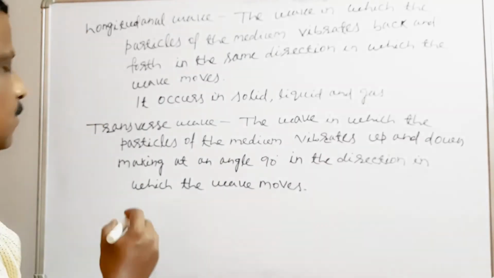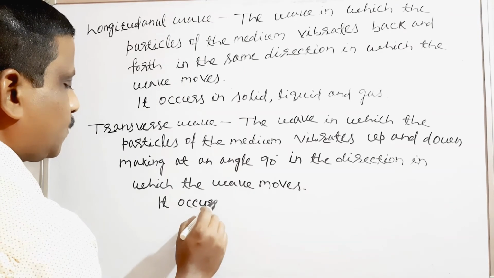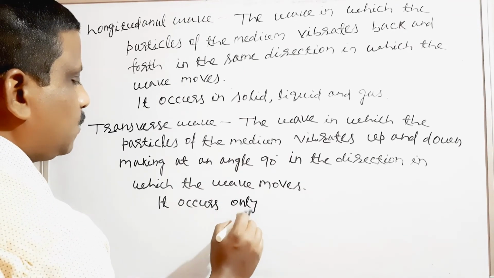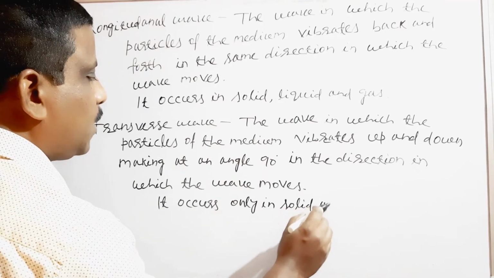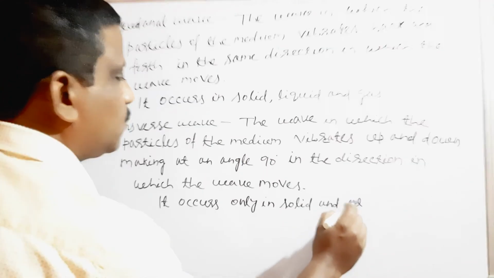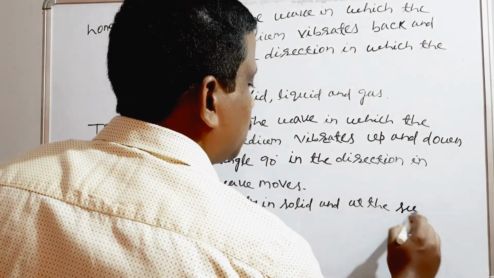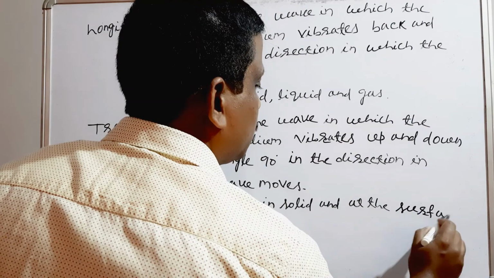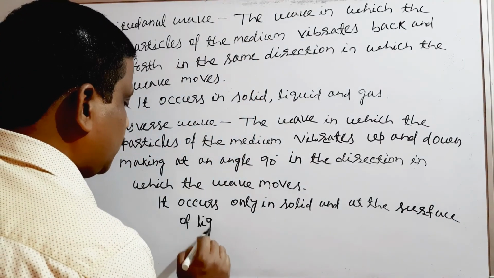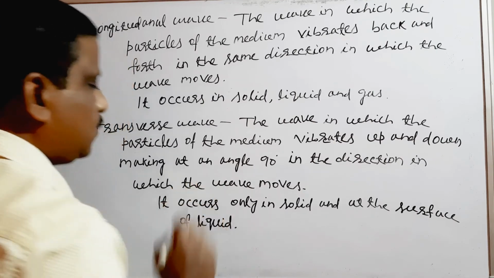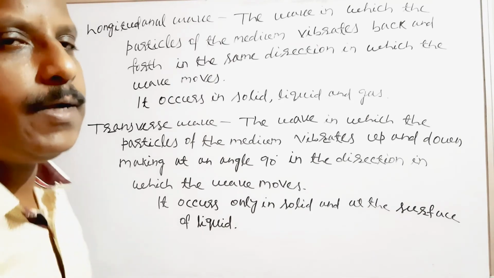But transverse wave occurs only in solid and at the surface of liquid. Clear? So this is the difference between longitudinal wave and transverse wave.